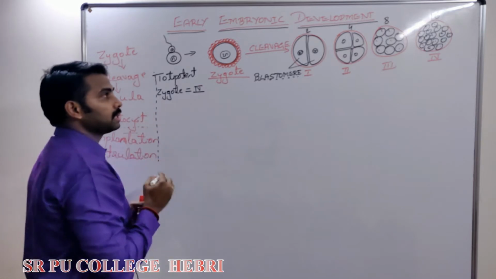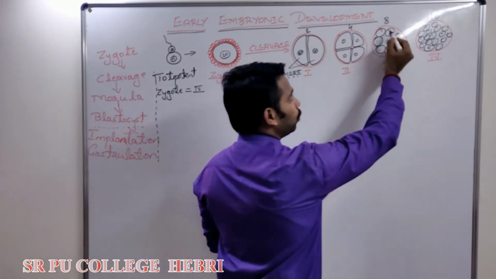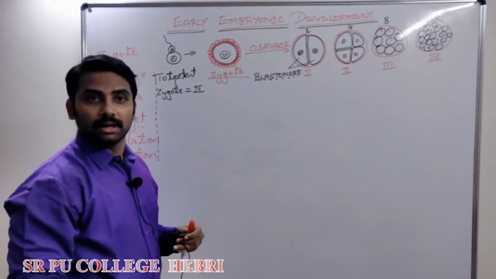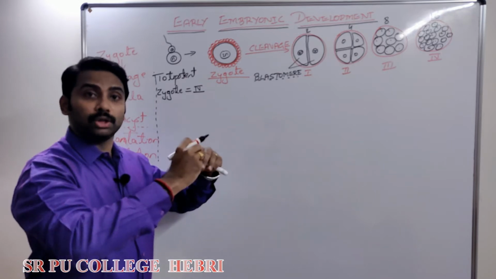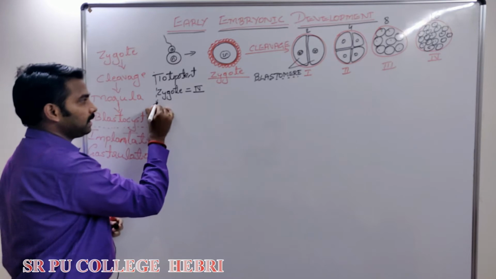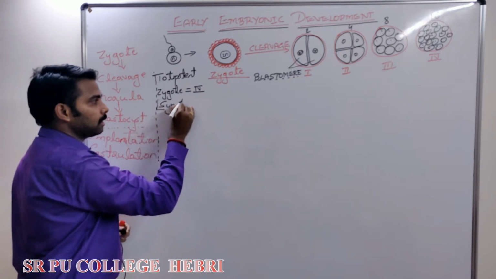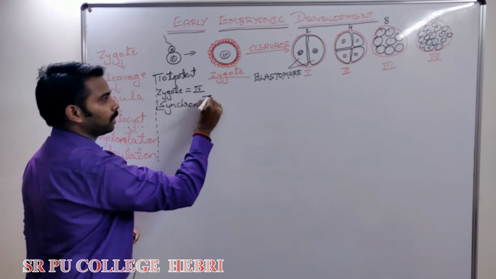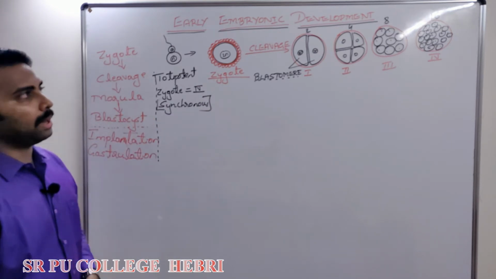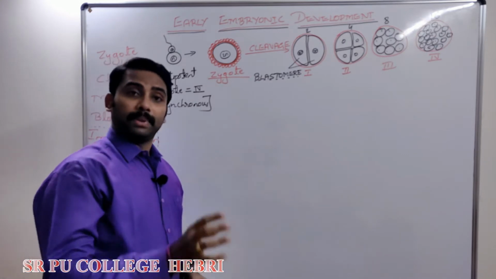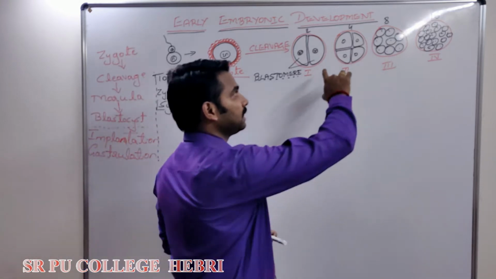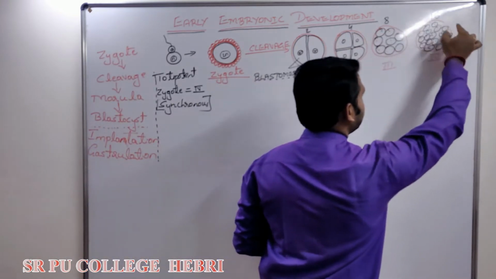The reason is because the embryo is still covered by which one? Zona pellucida, which will not allow the embryo cells or the blastomeres to grow. That's why human cleavage is called synchronous. Why is human cleavage called synchronous? During successive cleavage, the number of daughter cells increases but the size of the embryo remains the same. Why? Because the zona pellucida is still intact.